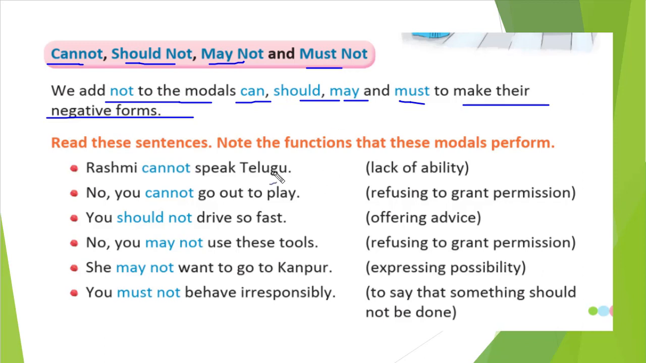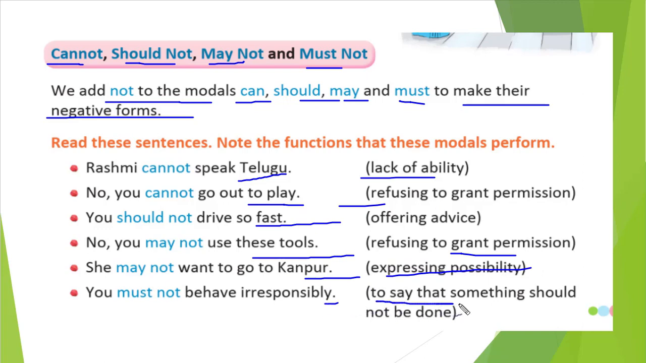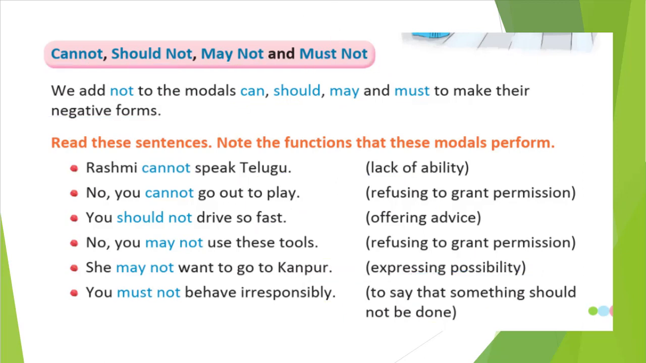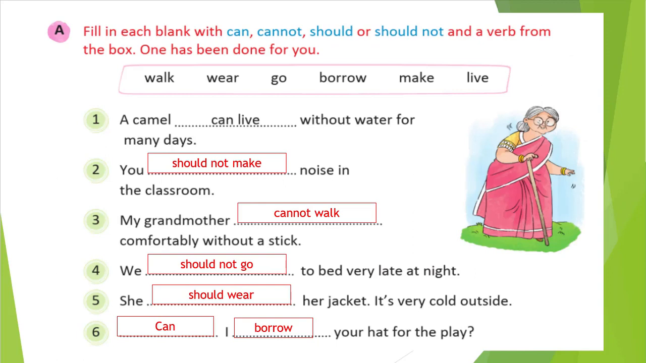So you see here, we are showing lack of abilities. Here we are refusing to give permission. Here we are offering some advice. Here also we are refusing some permission. Here we are expressing some possibilities. Or here, to say that something should not be done. So this way we can form the negatives: we will simply write not at the end of the auxiliary verbs. Okay, so let's see our exercise further.